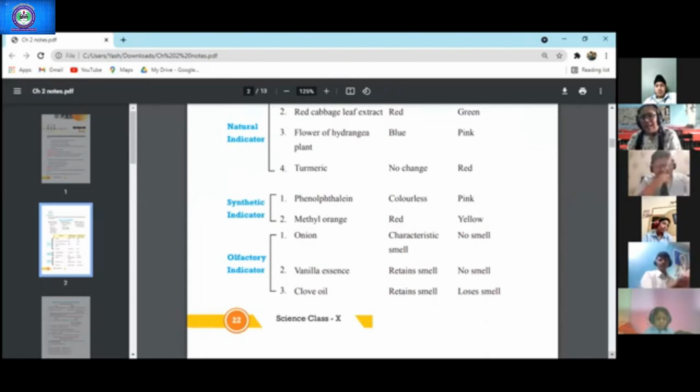But when we put acid on all these strips, suppose we put lemon juice on all these strips, the smell will remain the same. The smell will not fade away. But if we put base, suppose we have soap at our home, then the smell will fade away. All of you agree to this?